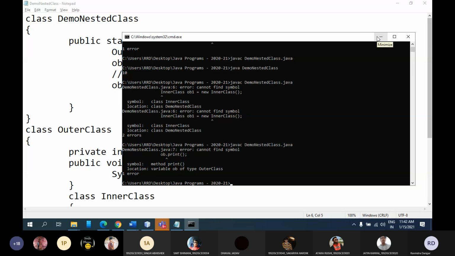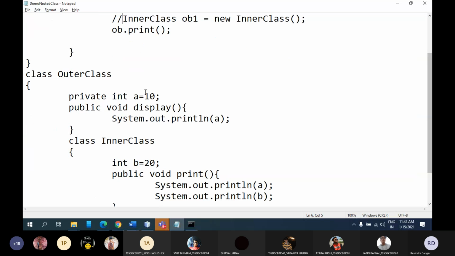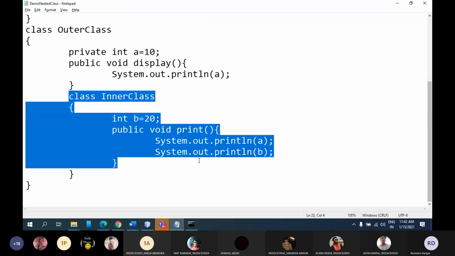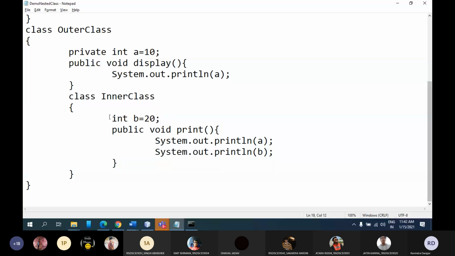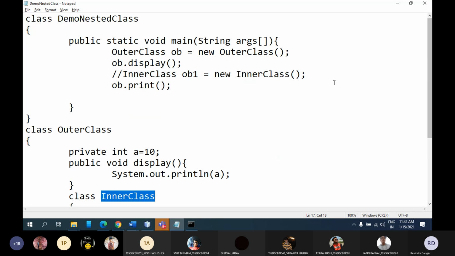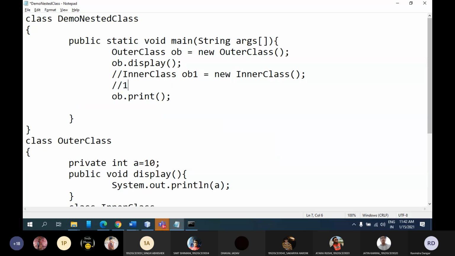But it is new for you, so don't worry, I am going to explain. Whenever you want to access any properties of inner class, it could be a variable, it could be a method, always remember that you cannot create the object of inner class the way we are creating it for normal classes. Syntax is different. Using the same syntax, you cannot create the object of inner class. But to create the object of inner class, you need to follow certain things. Your step number one is create the object of outer class, which you have already done.